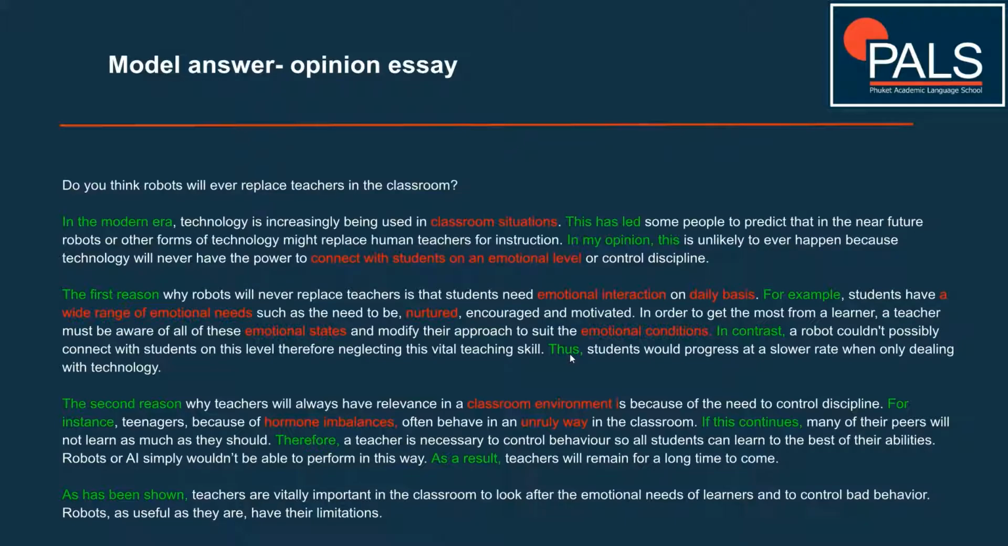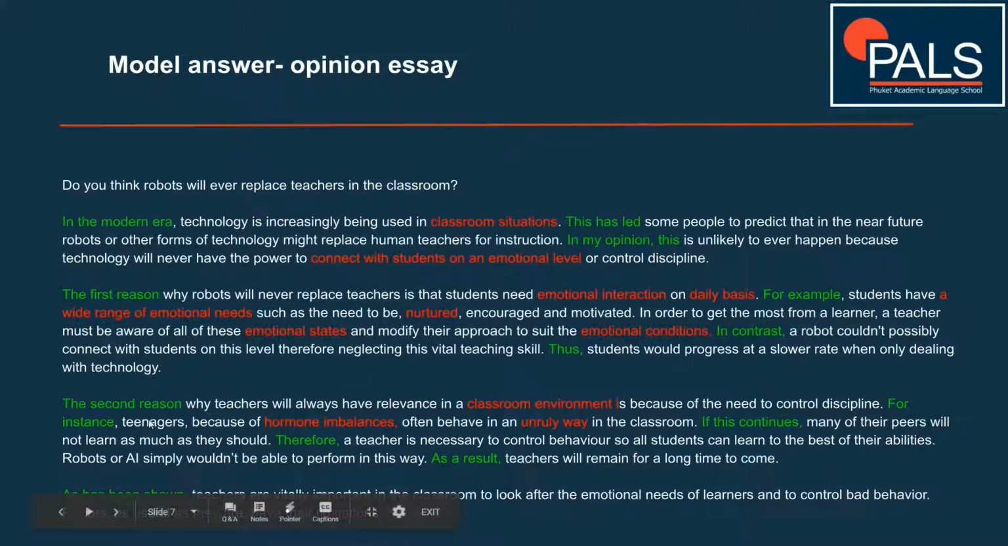Thus, students would progress at a slower rate when only dealing with technology. Okay, so we show here the result of a robot in the classroom. Students would actually learn at a slower rate. So we're arguing here that with a human in the classroom, students would actually progress at a quicker rate because humans can deal with these emotional needs of students and adjust their lessons accordingly. Okay, so that's body one taken care of.